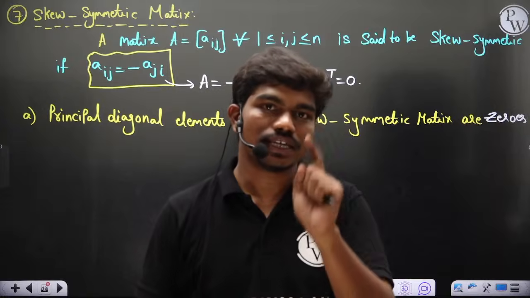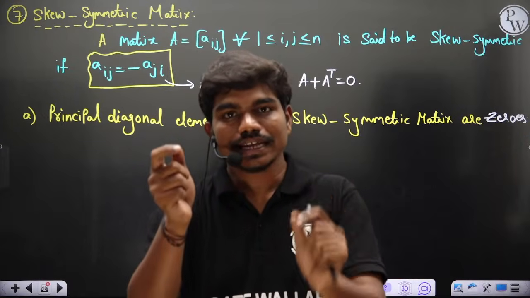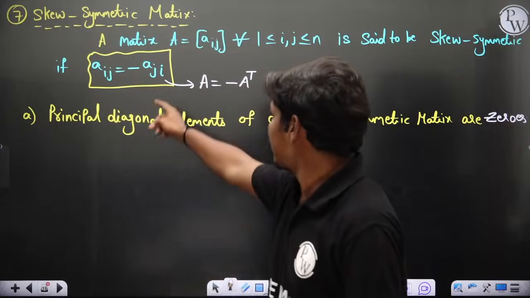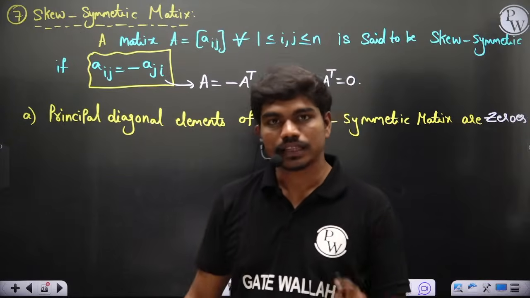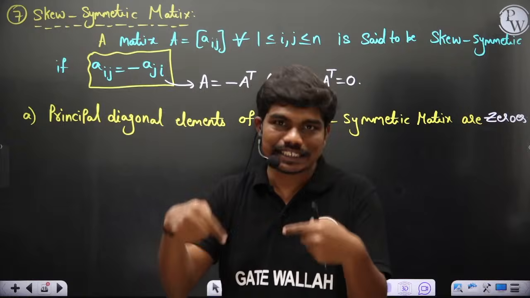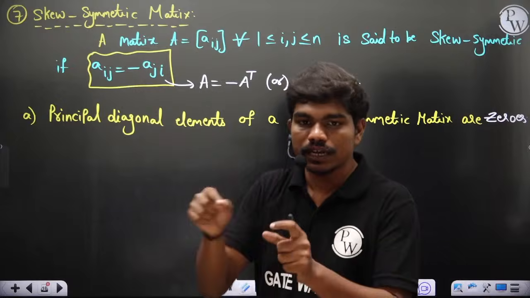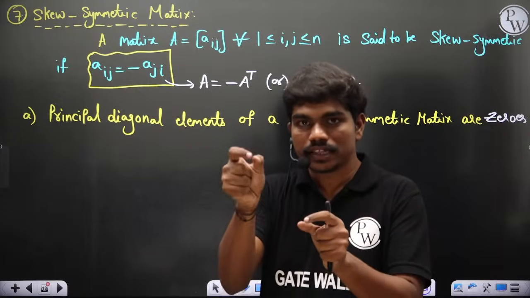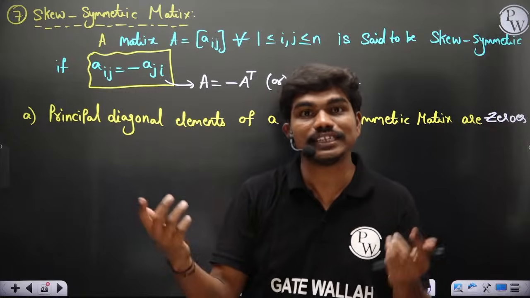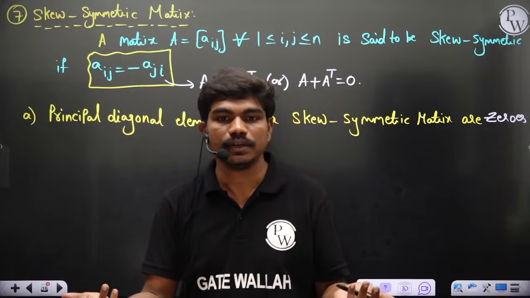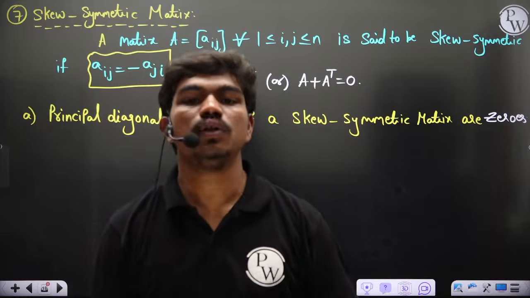When you transpose, the x remains as x in the same position. Then x is equal to minus x because of this minus sign. That means a number should be negative of itself if the element is on the principal diagonal. Which number will be equal to negative of itself?